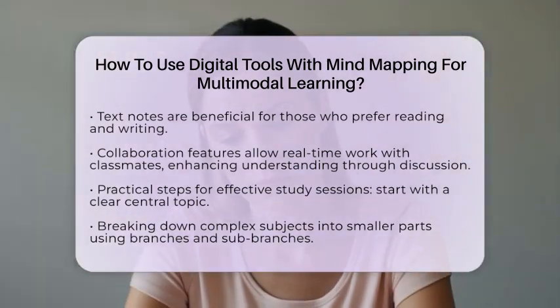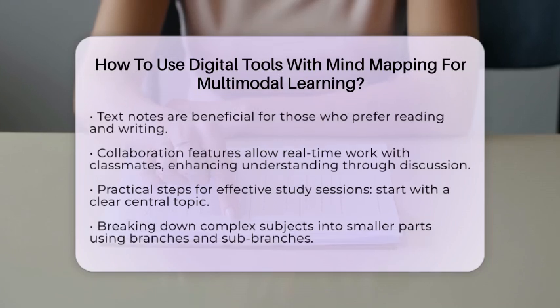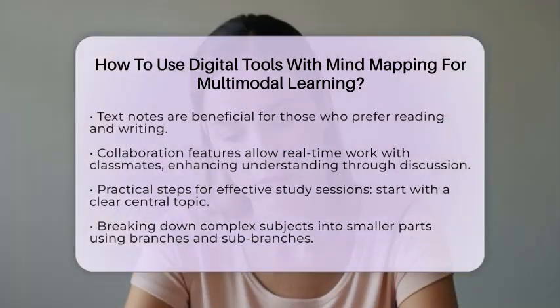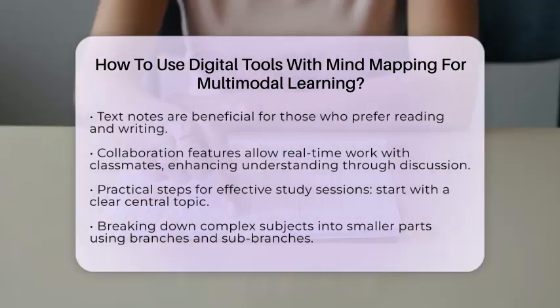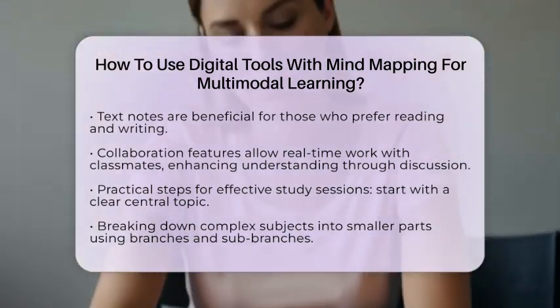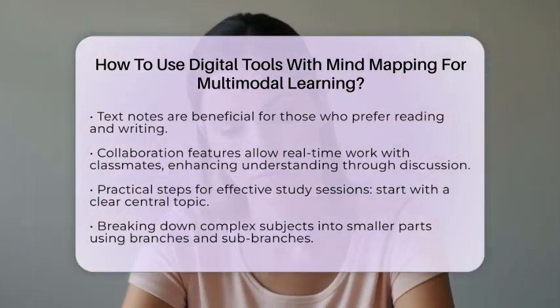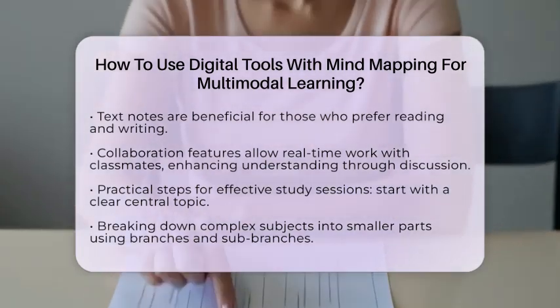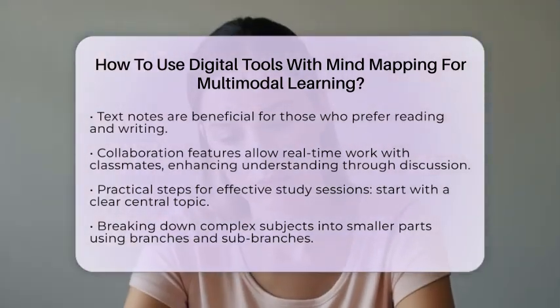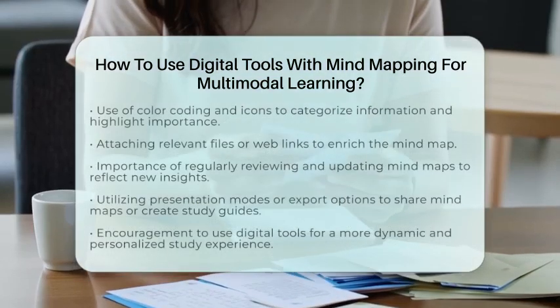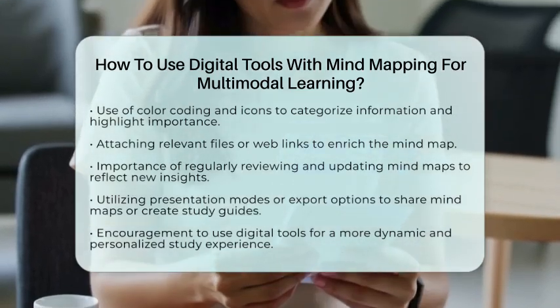Start with a clear central topic to keep your focus sharp. Break down complex subjects into smaller parts using branches and subbranches. Color coding and icons can help categorize information and highlight what is most important. Attach relevant files or web links to enrich your mind map with diverse resources.